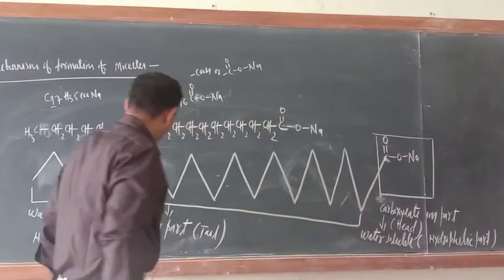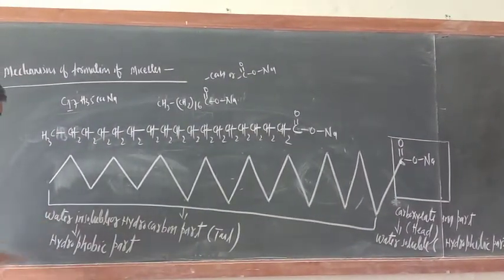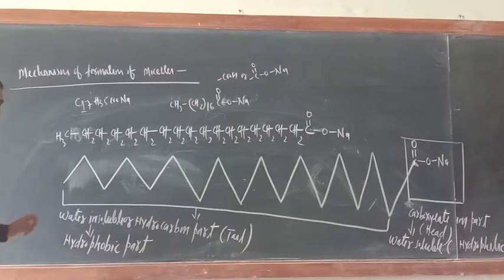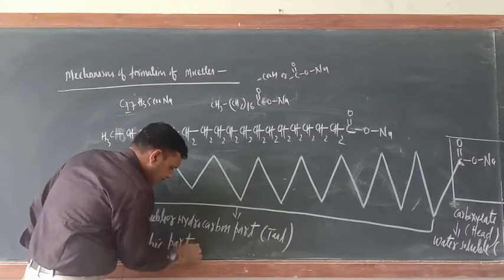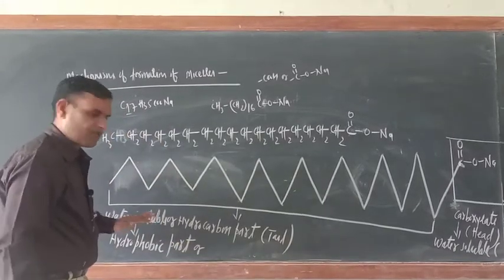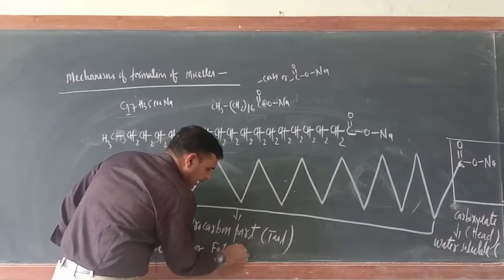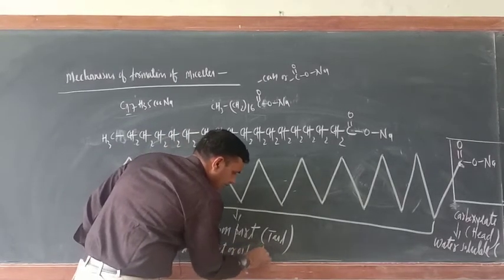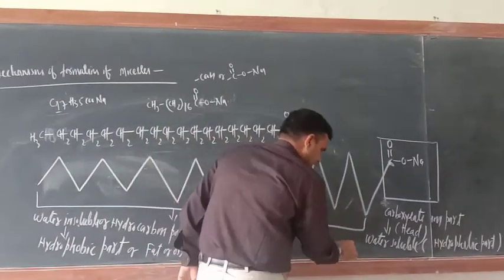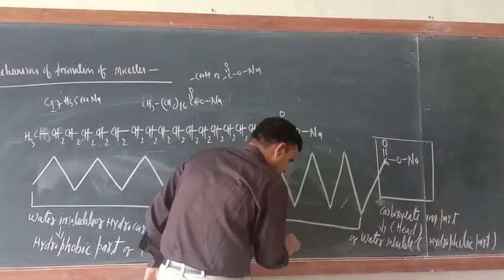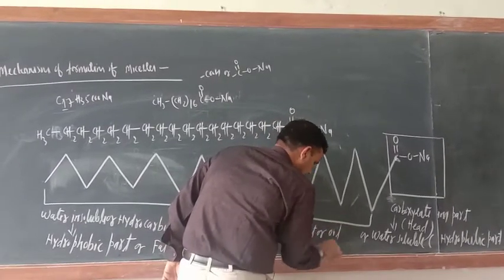Now one more thing is there. This is the hydrophobic part, but it is fat soluble or oil soluble. Of course it is water insoluble, but it is fat or oil soluble. What about this one? Of course it is the water soluble part, but it is fat or oil insoluble.